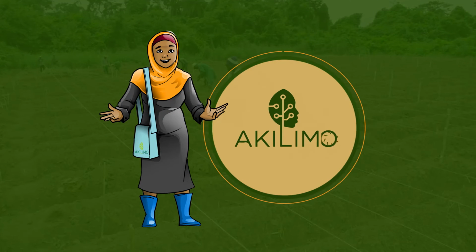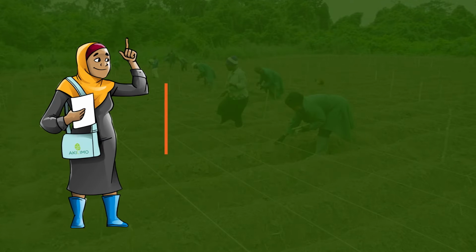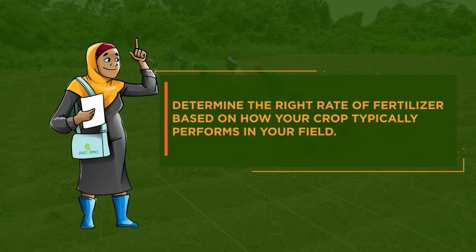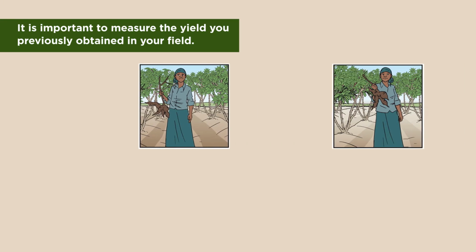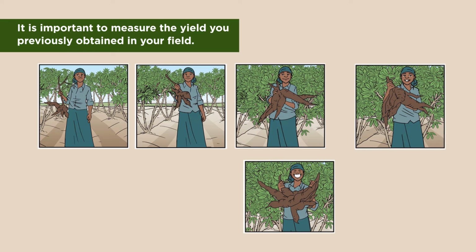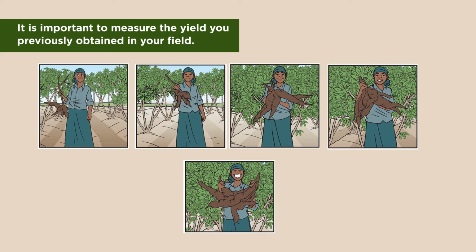Welcome back to Akilimo. In this video, we will help you determine the right rate of fertilizer based on how your crop typically performs in your field. Remember, the right rate of fertilizer depends on the soil type in your area and your planting date, but mostly it depends on the fertility of your soil. That is why it is important to measure the yield you previously obtained in your field.